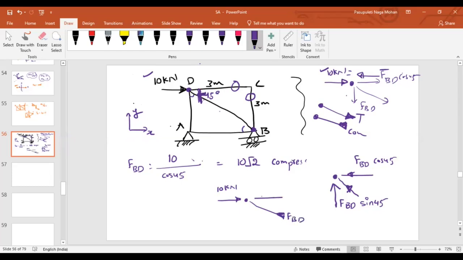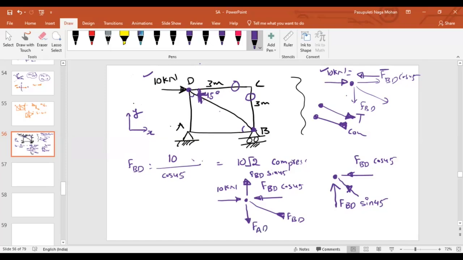And if I resolve it, this is your horizontal component, FBD cos 45. Instead of representing it there, I'm just representing it here for convenience only. So upward, this is nothing but FBD sin 45. And again, the force in member AD: as I don't know it, I will assume a tensile force. So this is my force in member AD.